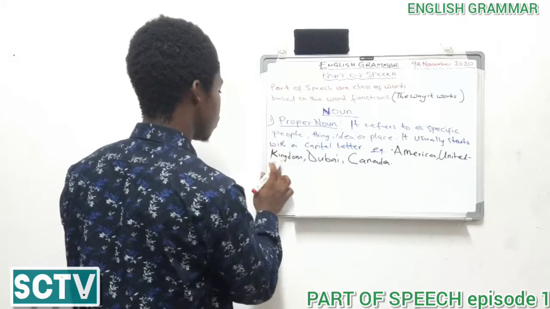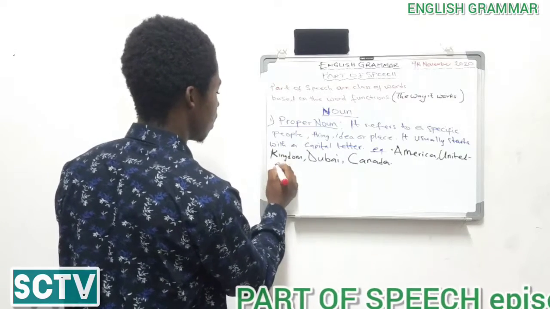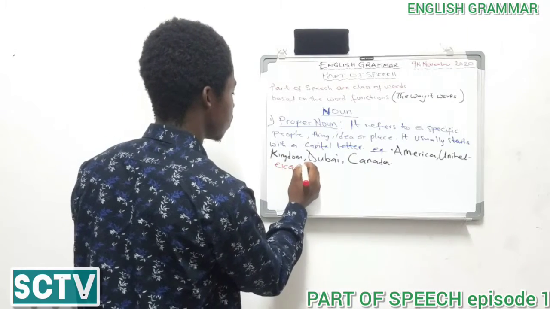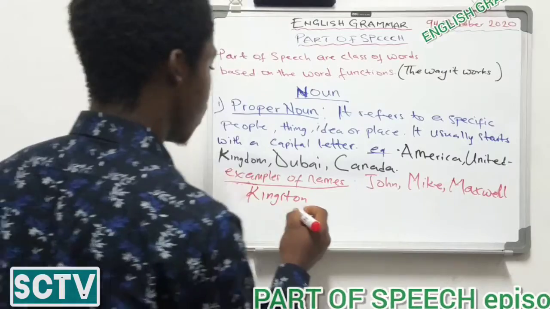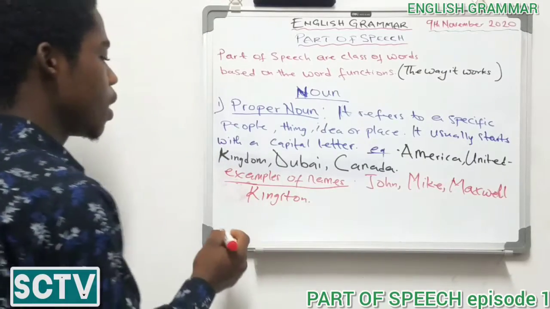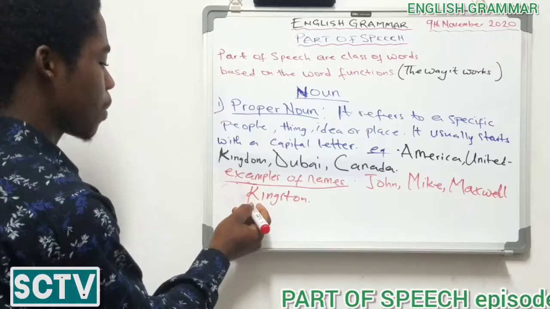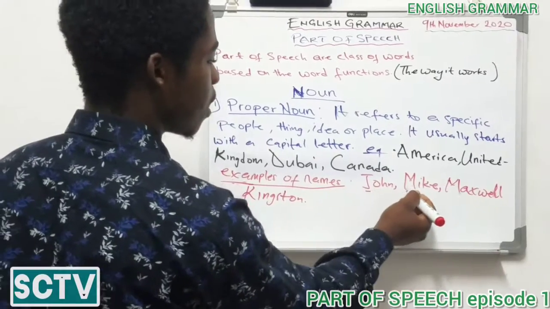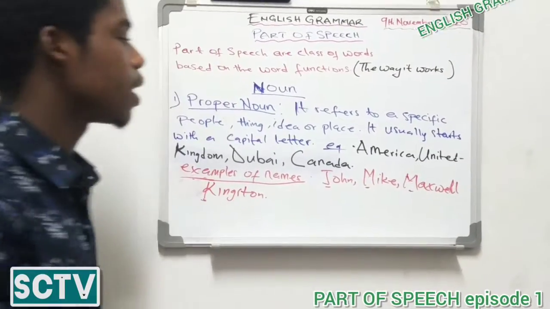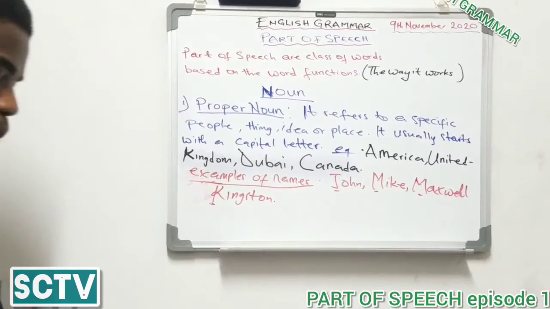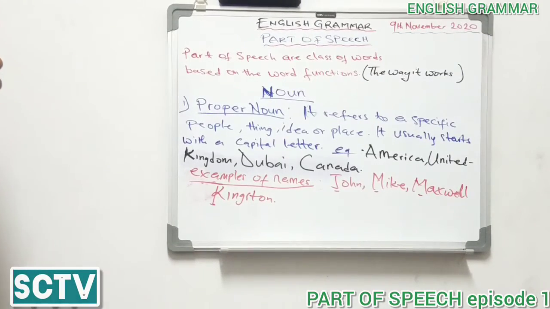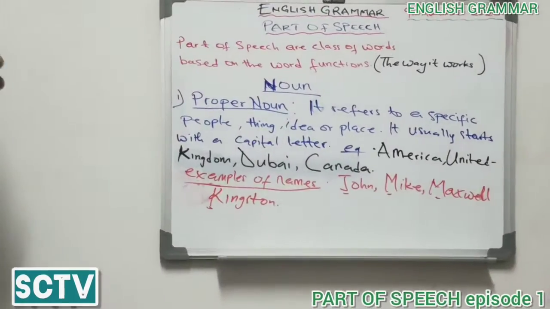Examples of, okay. So you see, these words are all starting with a capital letter, indicating that they are under the proper noun. Understand?